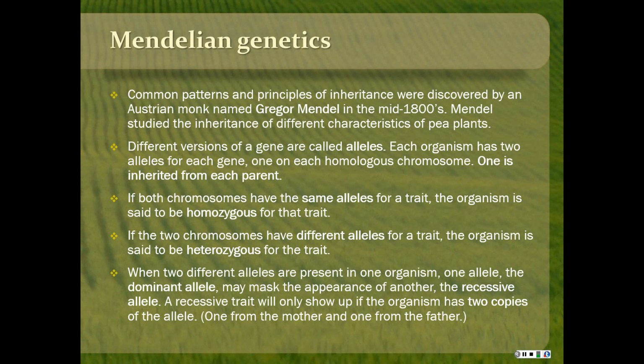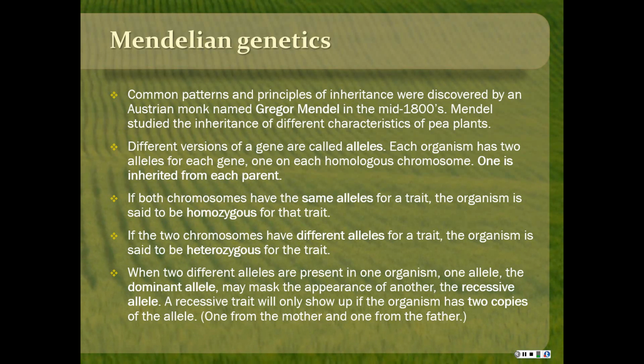Like if there's an allele for purple flowers and both of the chromosomes have that same allele, they would be homozygous. But if the 2 chromosomes have different alleles for a trait, that organism would be called heterozygous for the trait. Like if it had one gene for purple flowers and one gene for pink flowers or something like that.